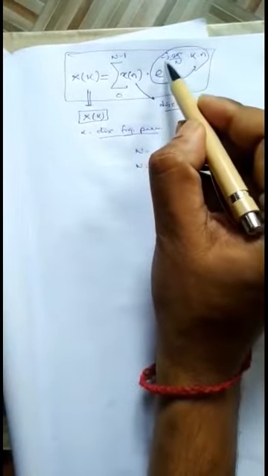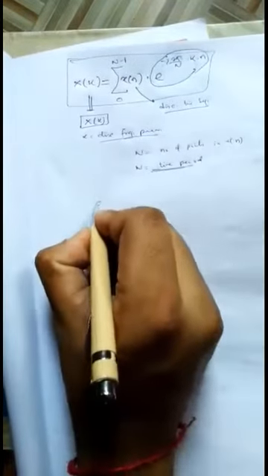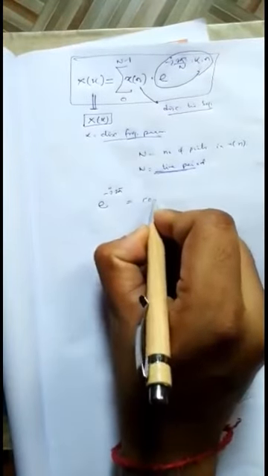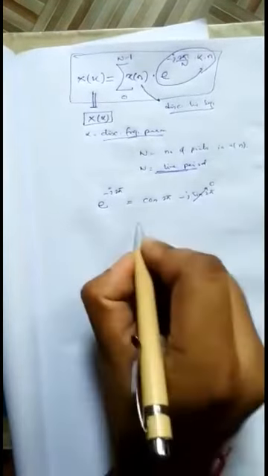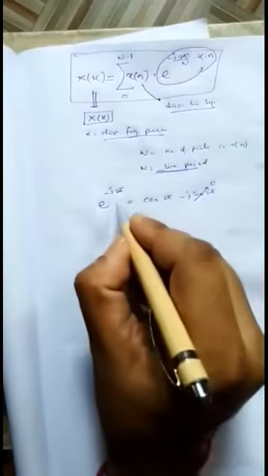Now from the definition of this DFT, that is from this equation, we have this exponential term. Now let us do something with that exponential term. The exponential term is e to the power minus j into 2 pi. If I distribute that, it is simply cos of 2 pi minus j sine 2 pi. The value of sine 2 pi becomes 0 and cos 2 pi is 1. So e to the power minus j 2 pi is nothing but 1.